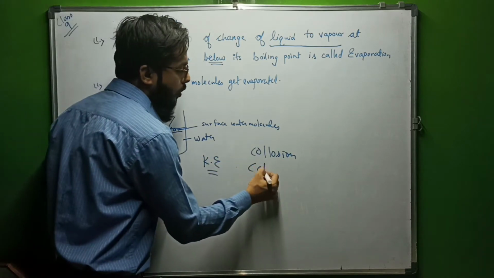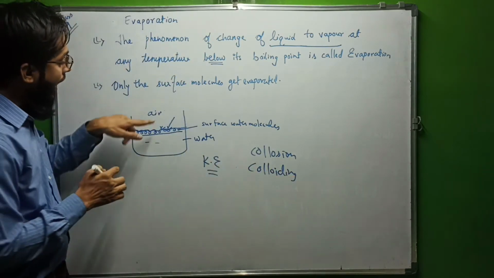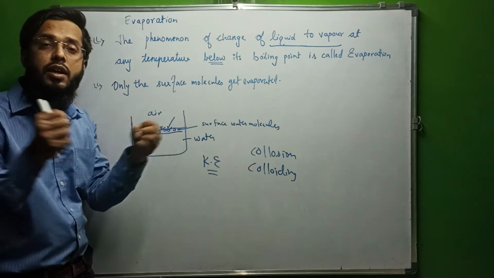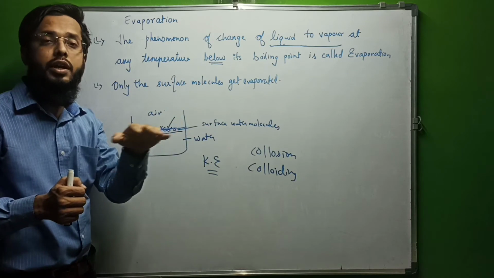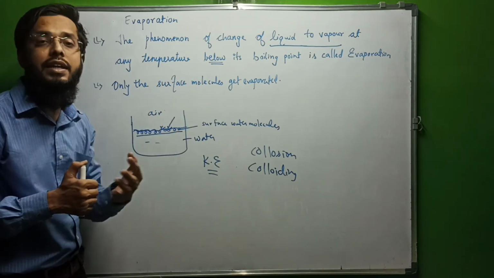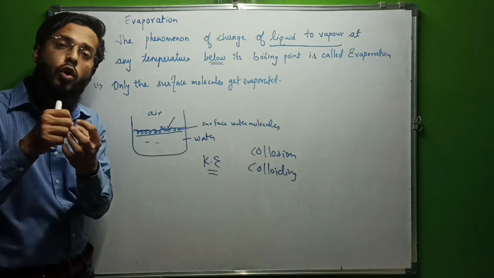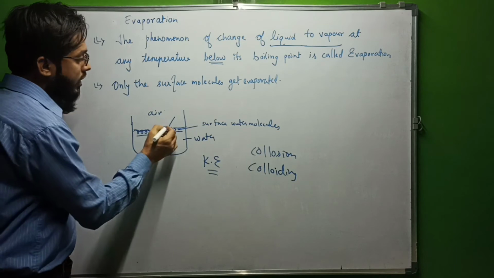What is happening? Collision is happening. Colliding, striking each other. Air molecules are striking the surface of the water, and because of this the particles of the surface of water are having high energy because of the constant colliding with the air particles, or we can say air molecules, and due to which the surface